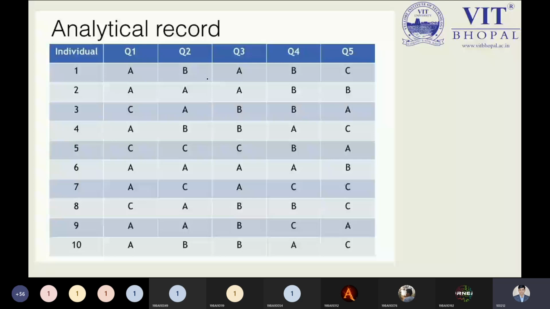You can see how many categories we have: A, B, C. You have the three different categories. So these are the categories. We have category data, we can say this is categorical data.